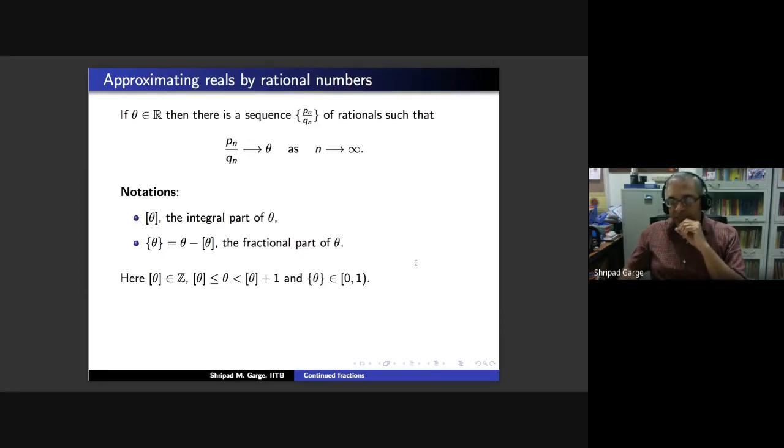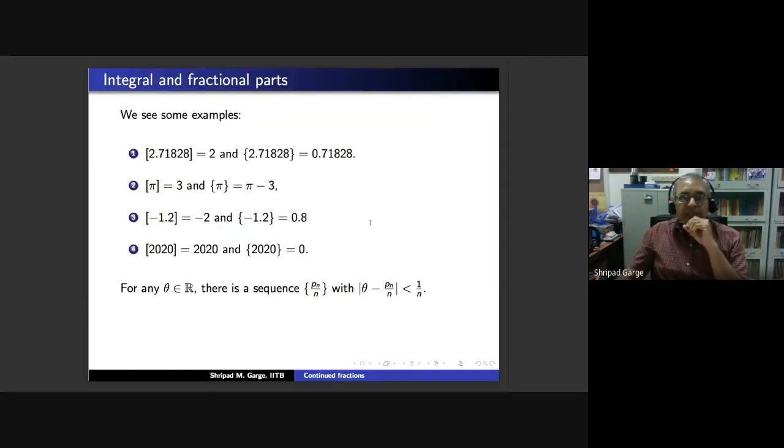So any concept is understood better when we look at some examples. So here are some examples. If I take my first number to be 2.71828, its integral part is 2, because 3 is bigger than this number, 2 is smaller than this number, therefore 2 is the largest integer smaller than or equal to this number. So the integral part is 2 and the fractional part is then 0.71828. Okay, so this example is quite straightforward.